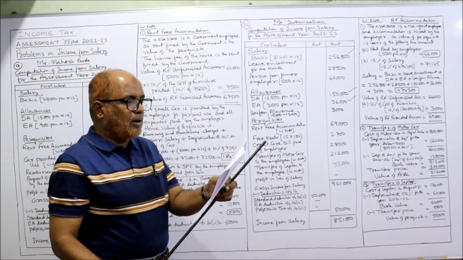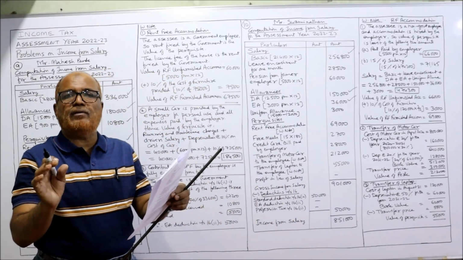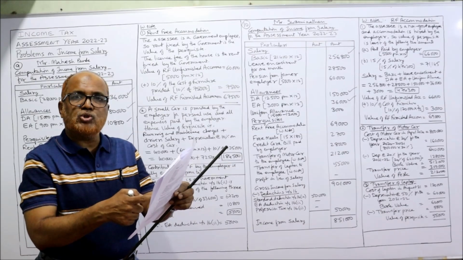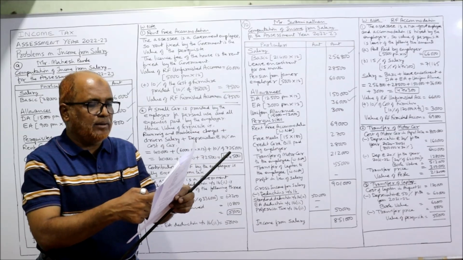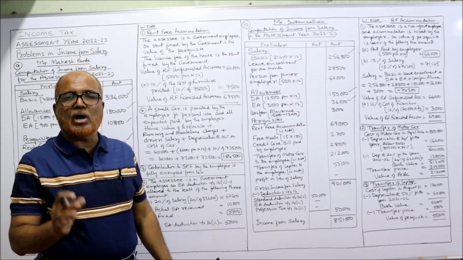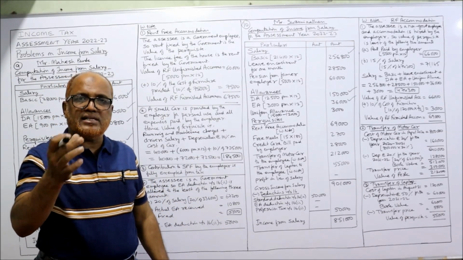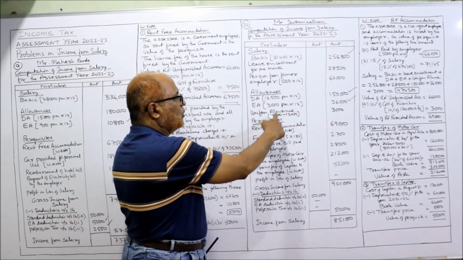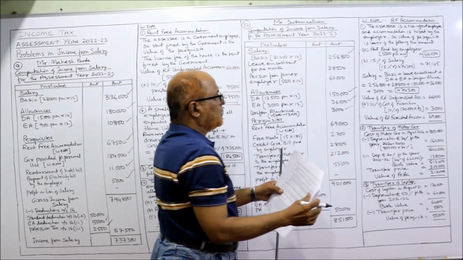Next is uniform allowance. For uniform allowance, the amount is 15,000 per annum. Actual amount spent on clothes for himself is 12,000. So out of 15,000, 12,000 he has spent on making the clothes. So 3,000 is taxable. Uniform allowance 3,000 taxable.